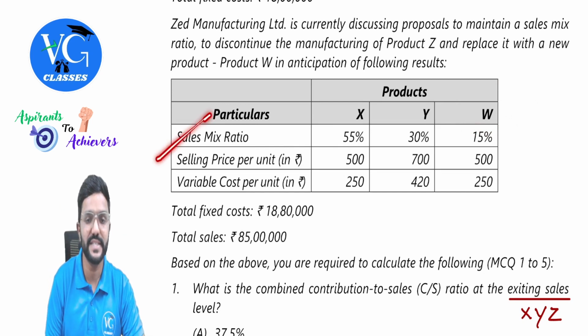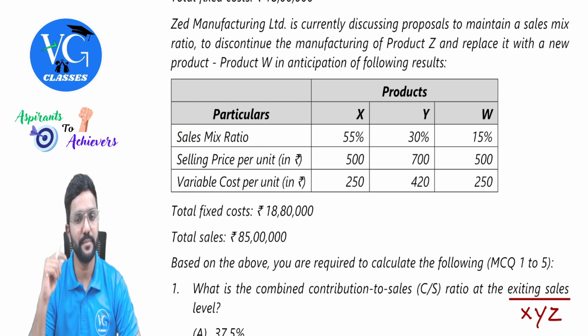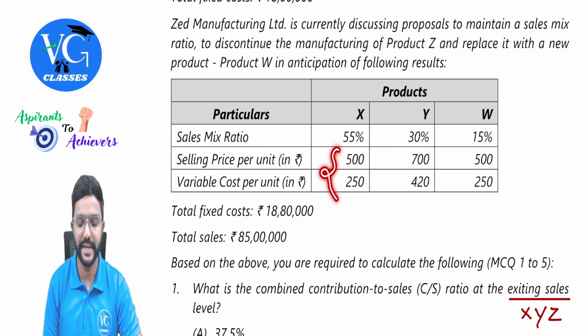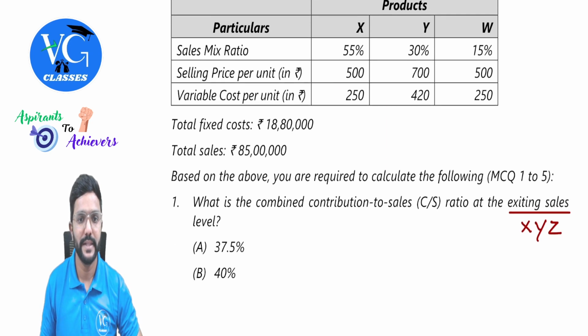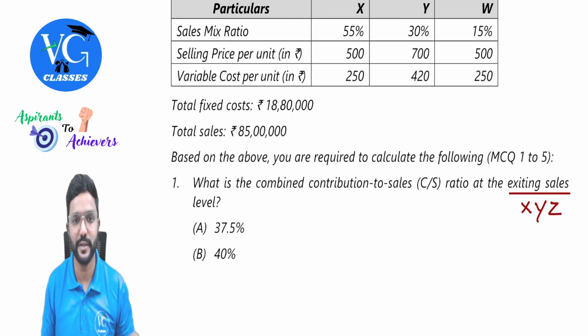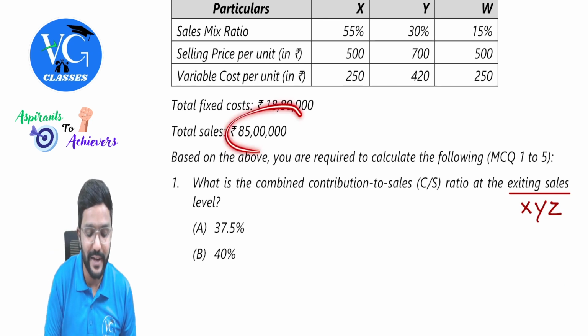Sales mix ratio is given in percentage. Selling price per unit in rupees is given. Variable cost per unit in rupees is given. Here also we can determine contribution per unit. Then total fixed cost is 18 lakh 80,000. Then total sales of 85 lakh is given.